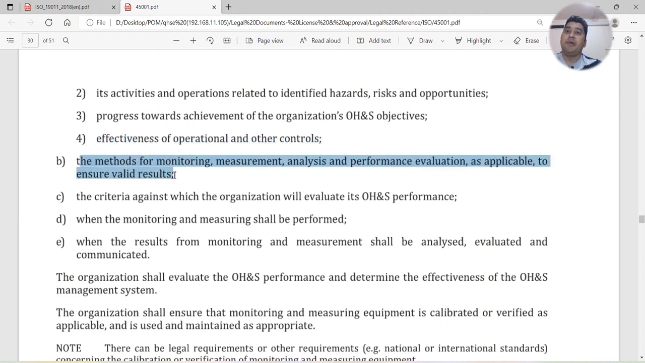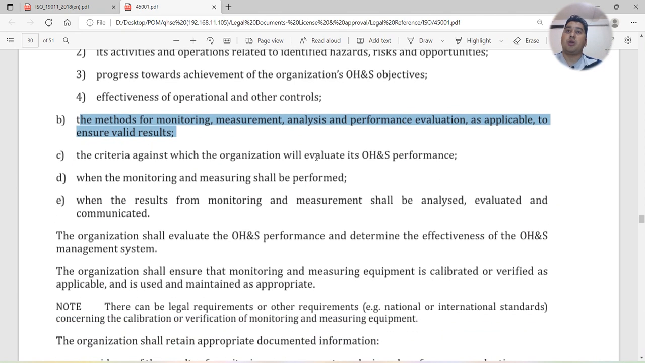The methods of monitoring, measurement, analysis, and performance evaluation, as applicable, to ensure valid results. Whenever you are choosing any methods for monitoring, measurement, analysis, and performance evaluation, you have to choose adequate methods that can give you very good results. And that should be validated also. The criteria against which the organization will evaluate its OHS performance.